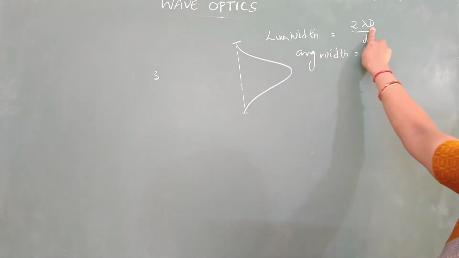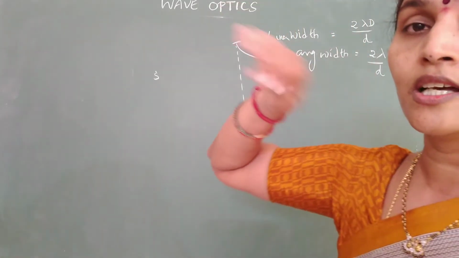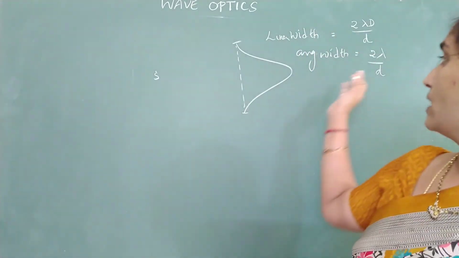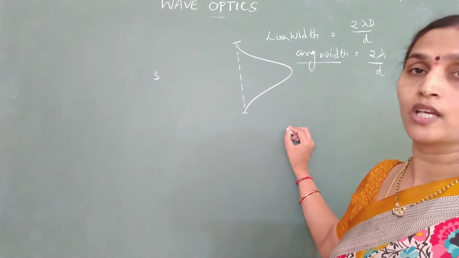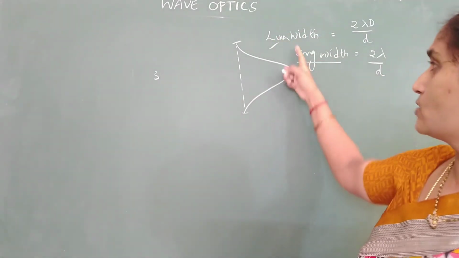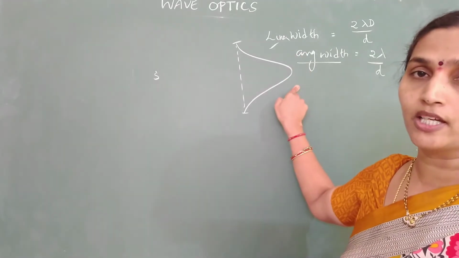Angular width is independent of capital D. Angular width does not depend on distance between the slit and the screen. Even if you double the distance, angular width is not going to change, but linear width is going to vary. So based on this also you may get some applications.